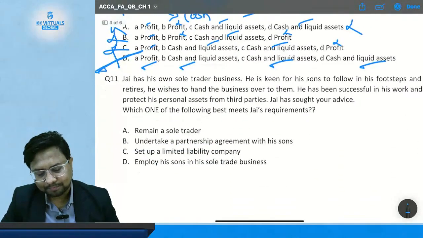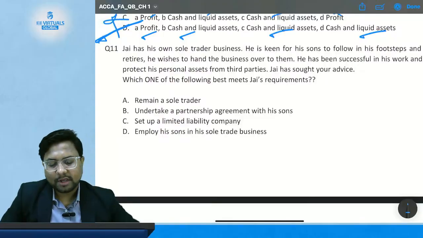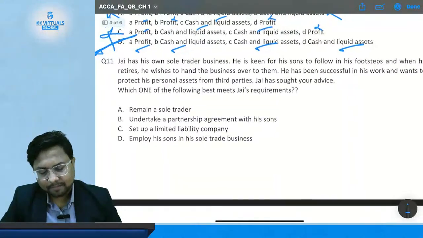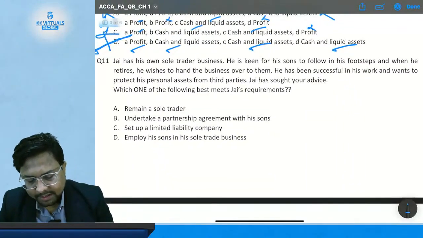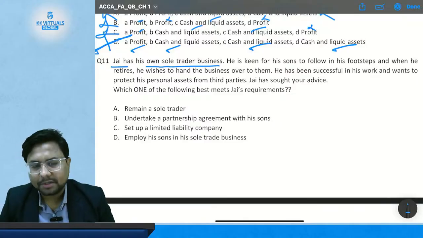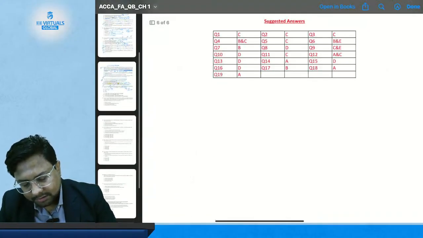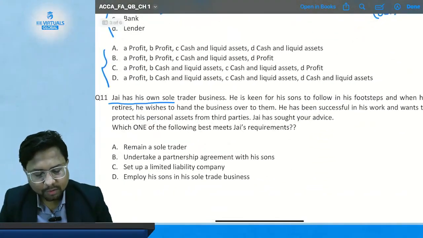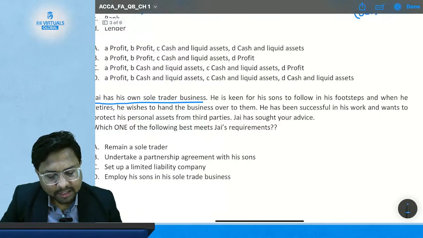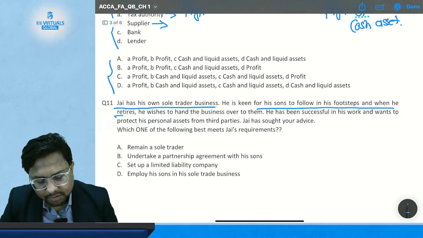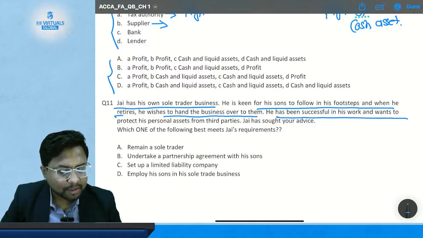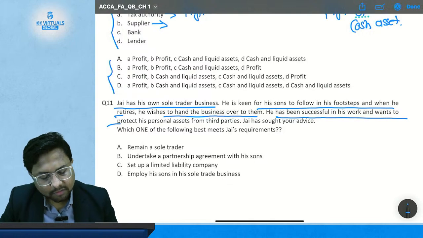Now we have question number 11, where the question is saying Jay has his own sole trader business. Jay is an individual who has his own sole trader business. He is keen for his son to follow in his footsteps, and when he retires, he wishes to hand the business over to him. He has been successful in his work and wants to protect his personal assets from third parties.